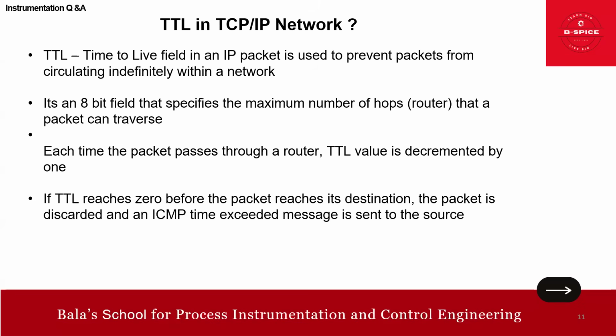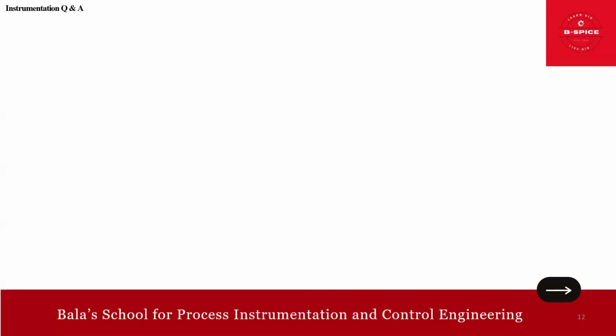If the TTL reaches 0 before the packet reaches its destination, this is the point we need to note. If the time to live reaches 0 because of this decrement by 1 before the packet reaches the destination, the packet is discarded. So it has to reach before that, right? And an ICMP time exceeded message is sent to the source. We have seen ICMP, right? In the first session. Yes, that's it. So this is all about TTL.